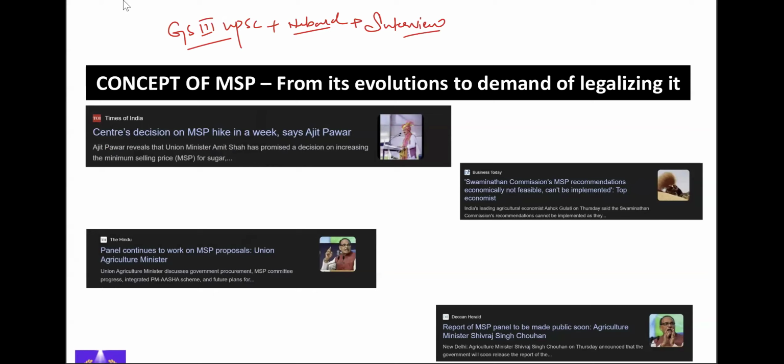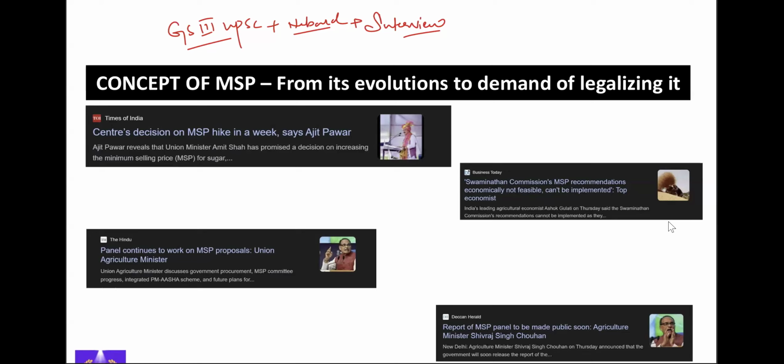Multiple questions have been asked earlier also, and they can ask you in the coming years, because in the newspapers we have observed that again the concept of MSP is coming up. You can see there are certain screenshots from the newspapers about the MSPs, like Centre's decision on MSP hike in a week, says Ajit Pawar. Then Swaminathan Commission's MSP recommendation not economically feasible. This is news from the first half of this year.